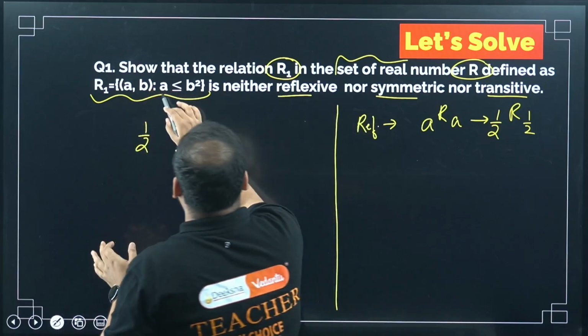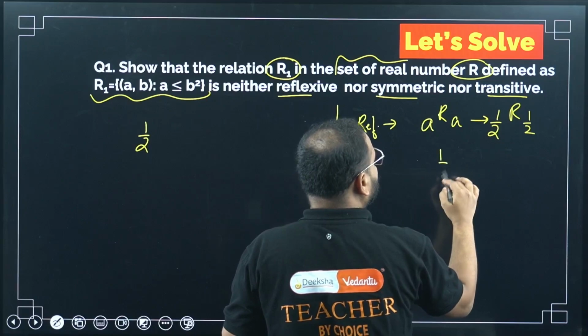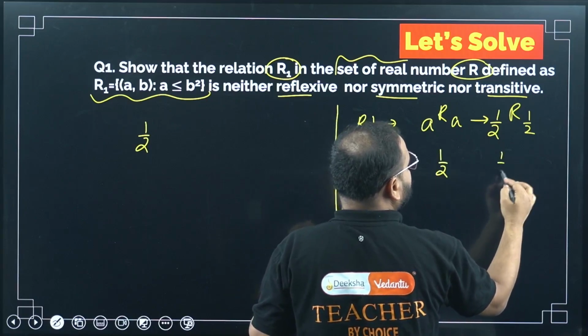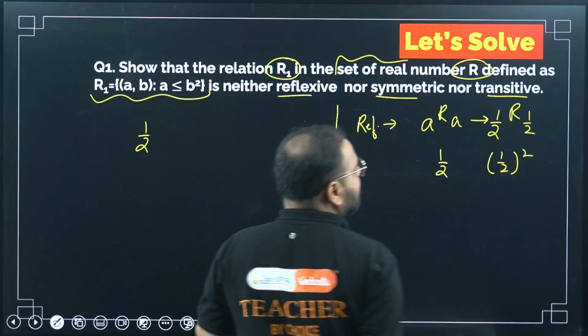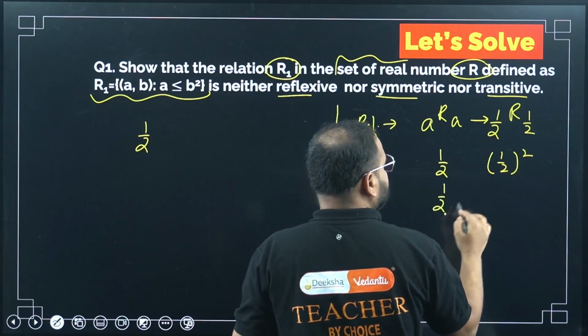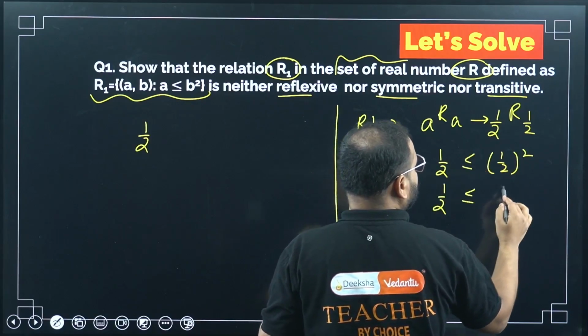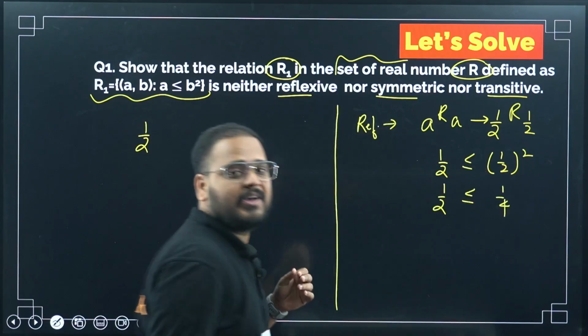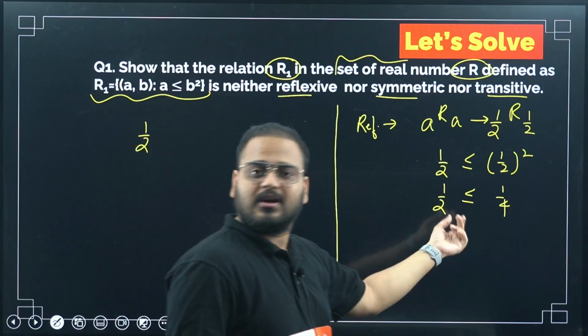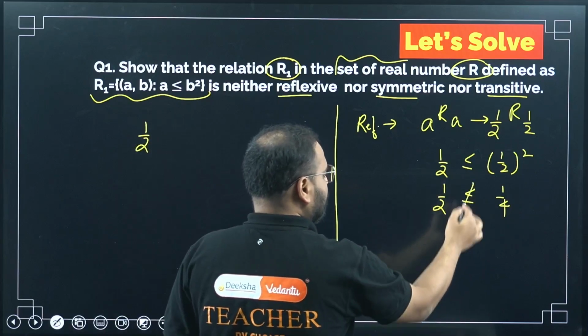What is the condition? A less than equal to B square. So 1 by 2 is here, and what is this? 1 by 2 whole square. How much is that, bachcha? Please check. Less than equal to 1 by 4. Is it true? Is 1 by 2 less than equal to 1 by 4? It is greater than, right? So not possible.